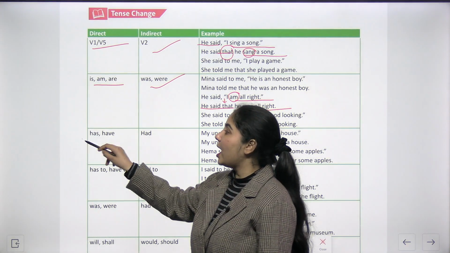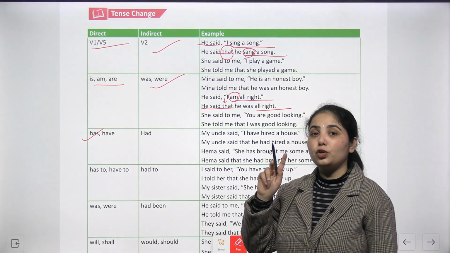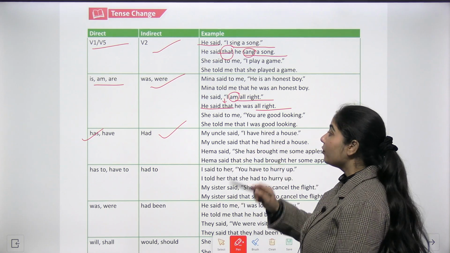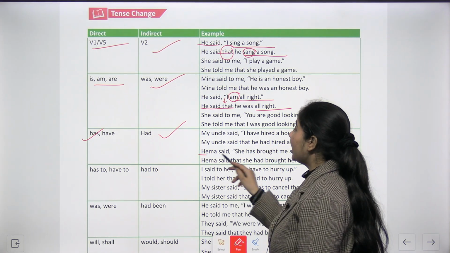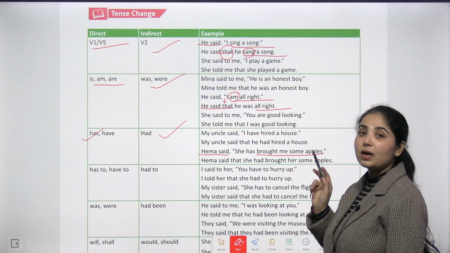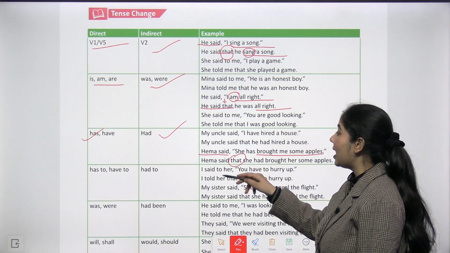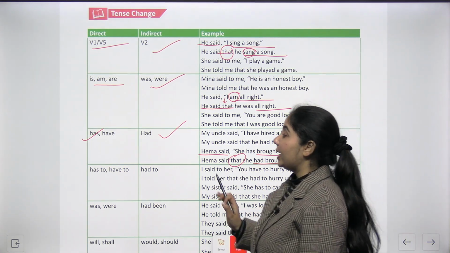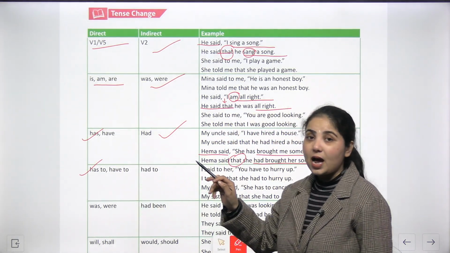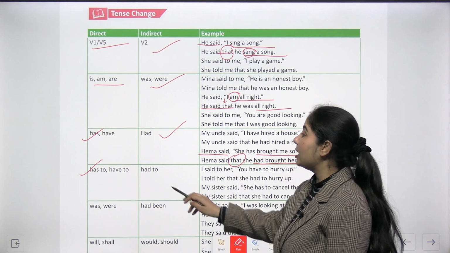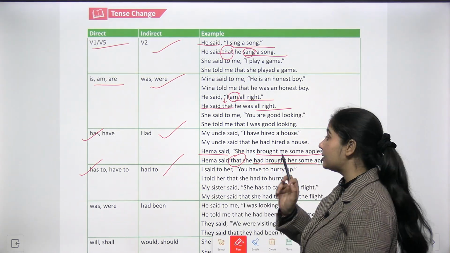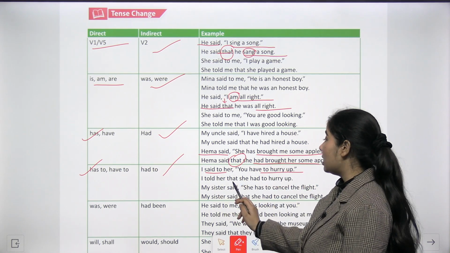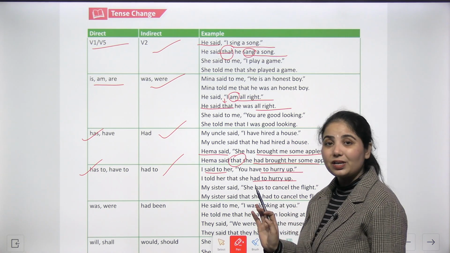If has and have is given in the direct speech, you will be converting it into had in the indirect speech. For example, Hema said, "She has brought me some apples." So Hema said that she had brought her some apples. If in direct speech it is given has to and have to, you will be converting into had to. For example, I said to her, "You have to hurry up." So I told her that she had to hurry up.